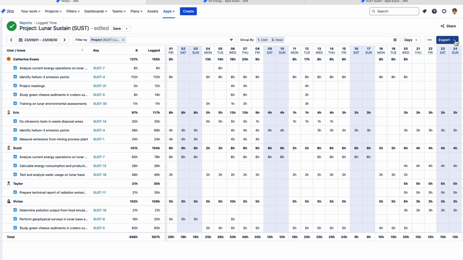So sometimes it's easier to just export it, say as an Excel spreadsheet, to the finance team. And then they can use that data in their accounting software to create the invoice to send to the client. And then the client pays you, which is kind of great.